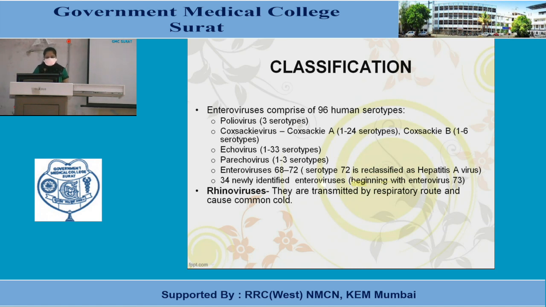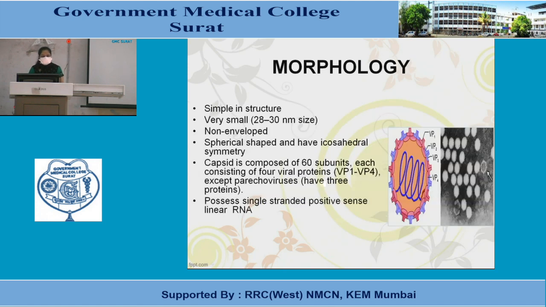Rhinoviruses are transmitted by the respiratory route and cause the common cold. Morphology. They are simple in structure, very small, 28 to 30 nanometers in size, non-enveloped, spherical shaped and have icosahedral symmetry. The capsid is composed of 60 subunits, each consisting of 4 viral proteins, VP1 to VP4, except parechoviruses which have 3 proteins. They possess single-stranded positive sense linear RNA.